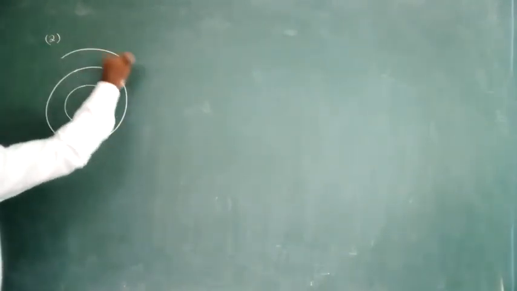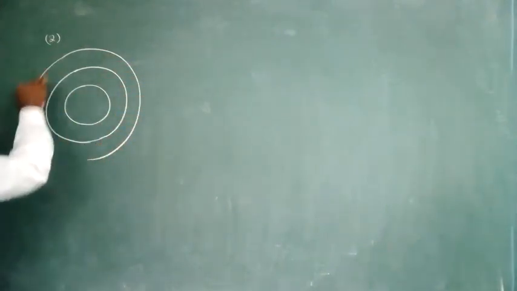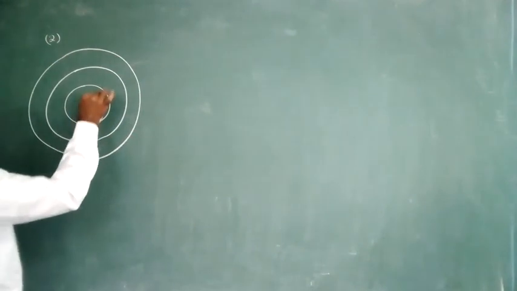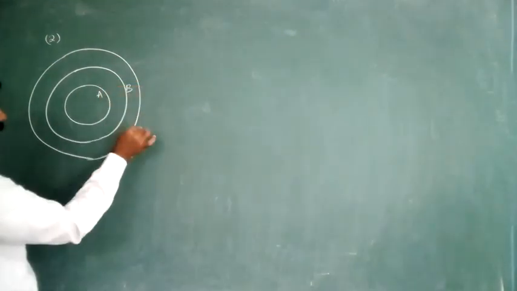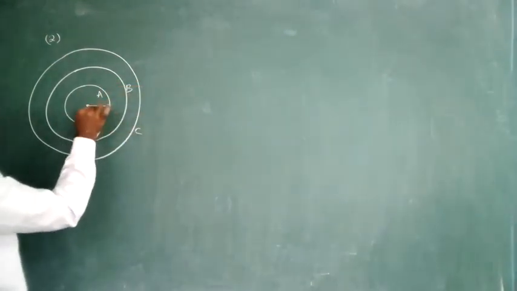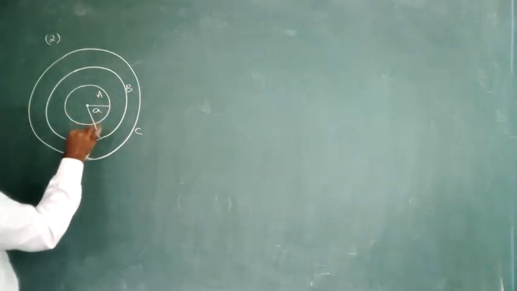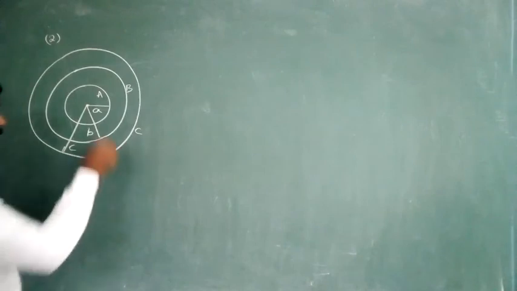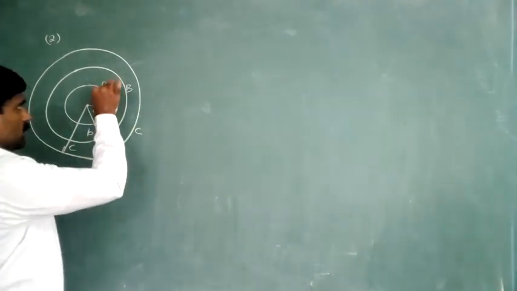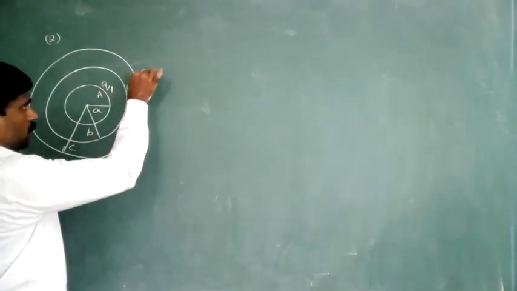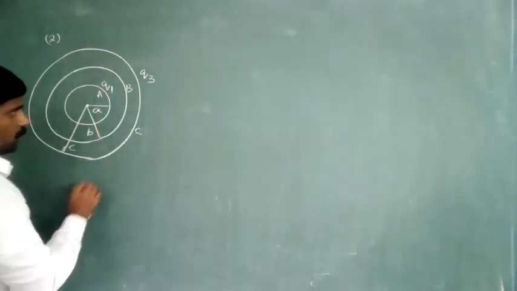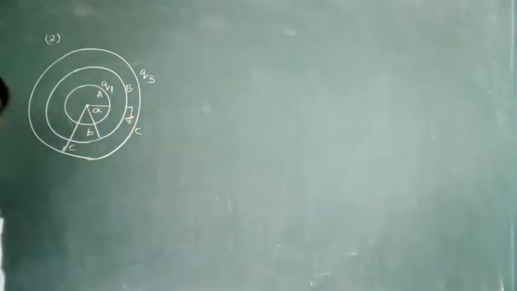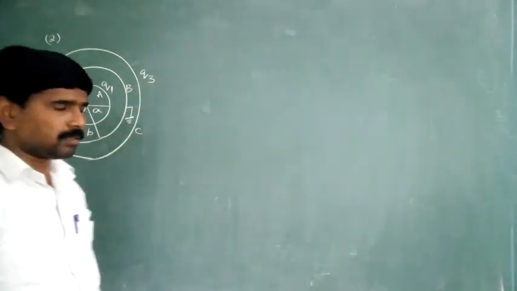And this is the third shell having the radius C. This is A and B and this one is C. The radius of the first is A, the second is B, and the third one is C. Here the charge on the first shell is Q1 and the charge on the third shell is Q3. The middle shell is connected to the earth.